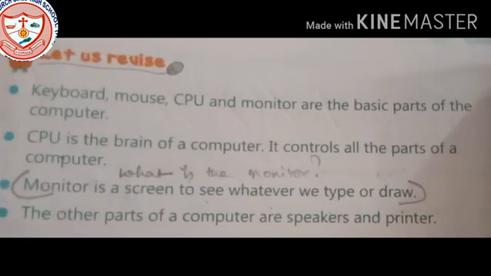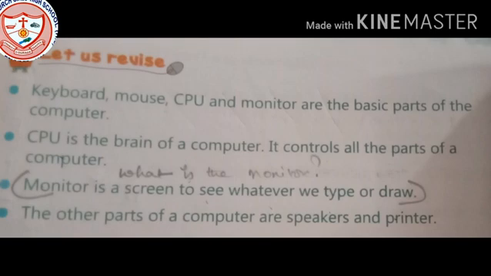The very first point says that keyboard, mouse, CPU and monitor are the basic parts of a computer. Like your body parts, a computer also has parts with different functions.